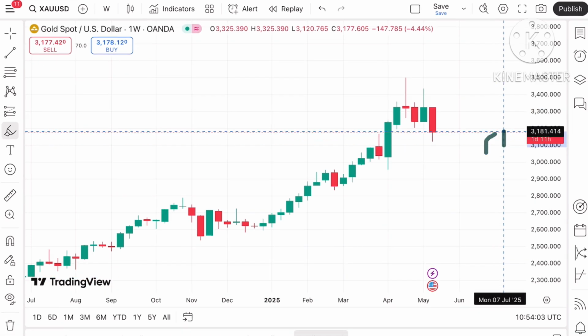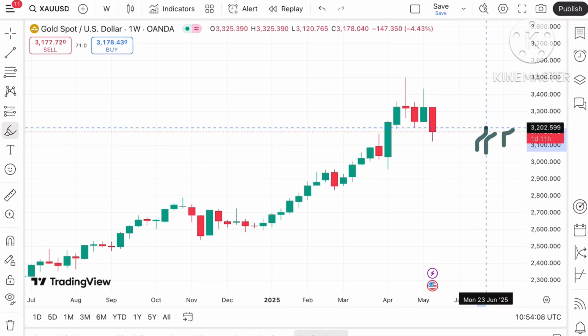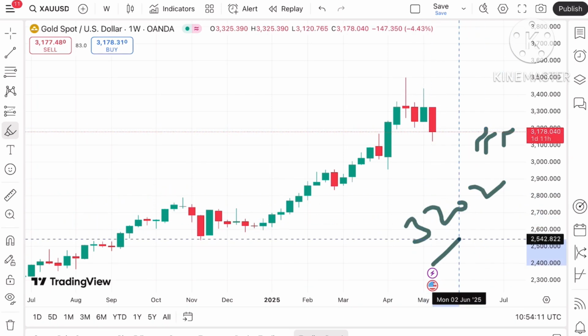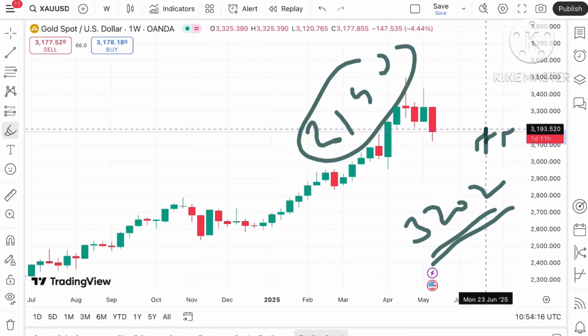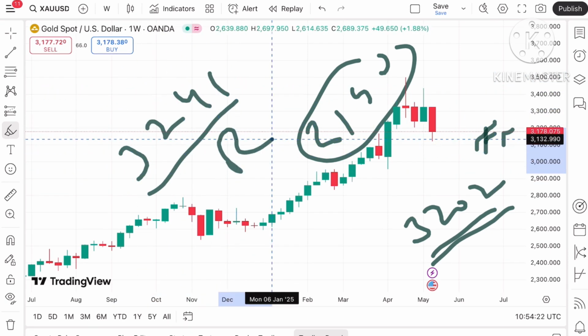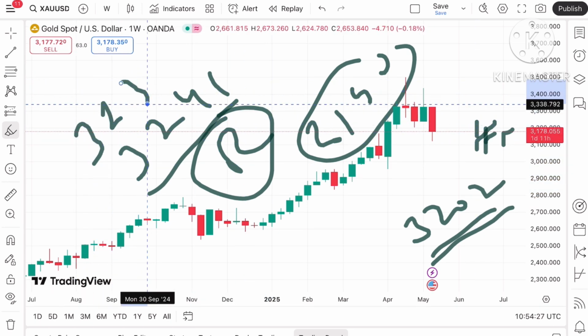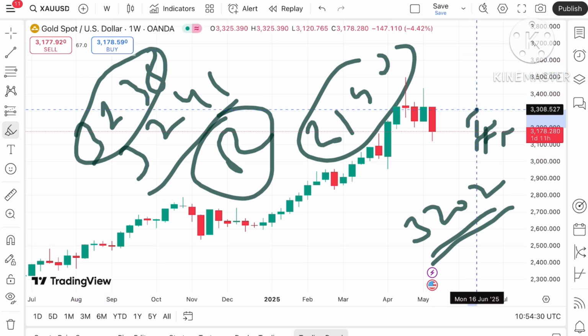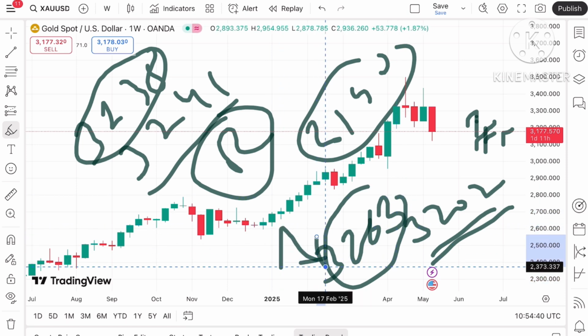If the price sustains this level, chances are very high that it can go towards a level of around $31.90, and if that sustains, we can see it will move towards $32.02. After 31.90, probability of going towards a level of 32.02 we can see. And once the price moves above this level, the next level comes at 32.41. This is the third resistance we can see, and if that sustains, we can see a level of $32.38. And if the price moves above that particular level, after crossing around 32.38, we can see the next resistance coming at a level of $32.63. From all these levels we can see a bounce back.